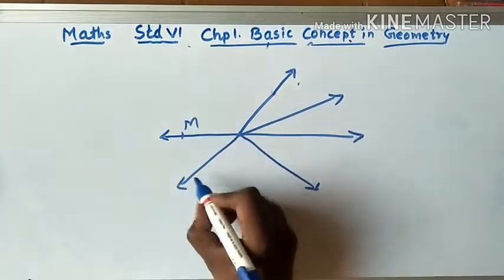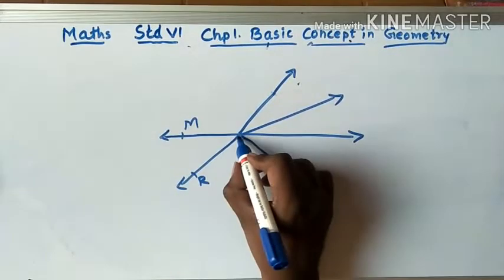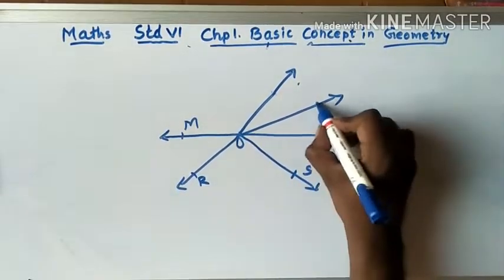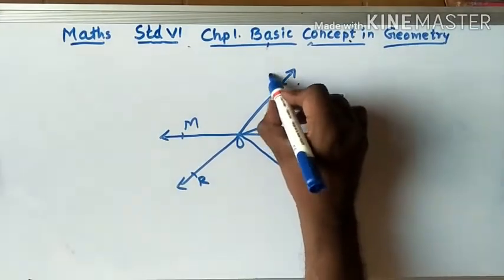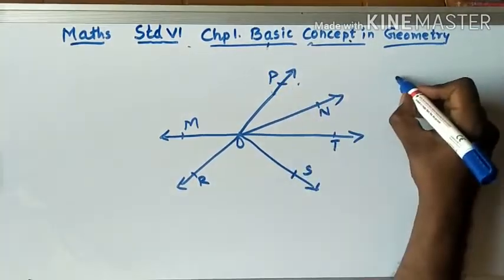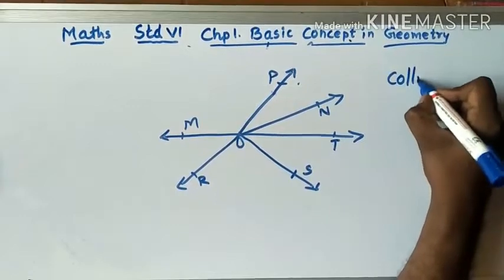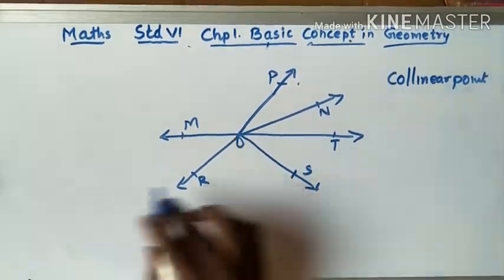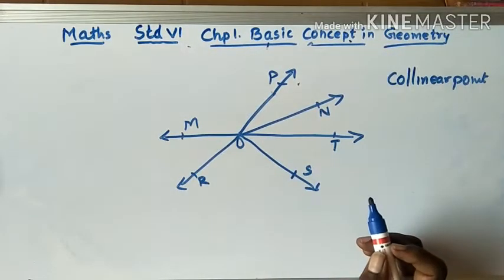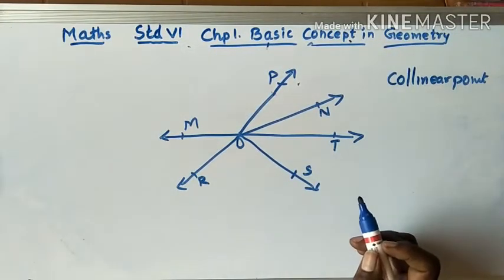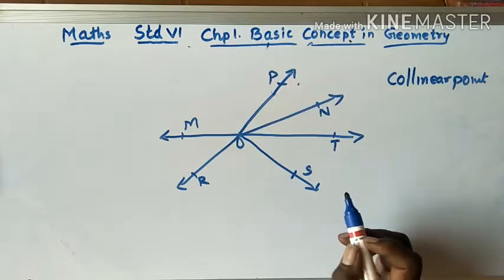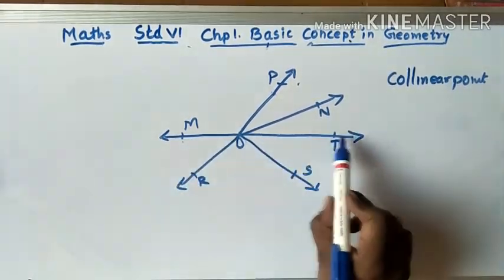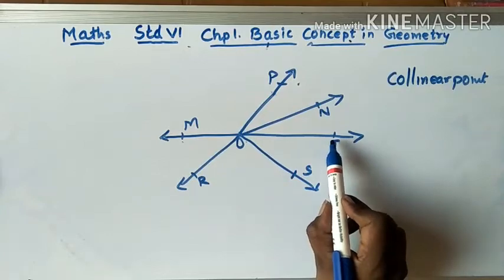This is M, this is R, this is O, S, T, N, and P. Let us discuss collinear points. Now you tell me which are the collinear points. Collinear points means 2 or more than 3 points which are on a straight line. You see here M, O, T, they are on a straight line, so these are collinear points.